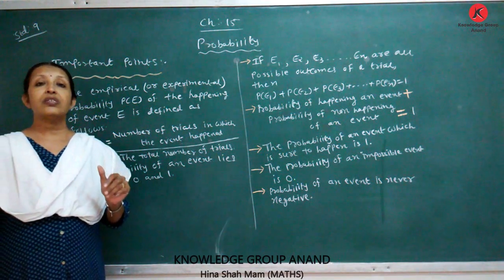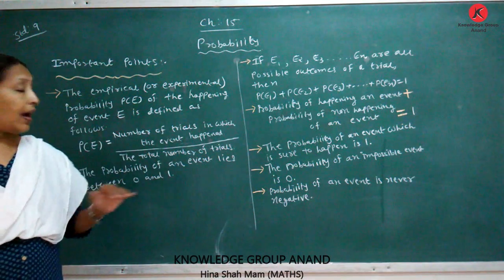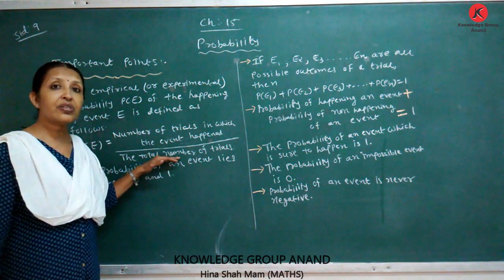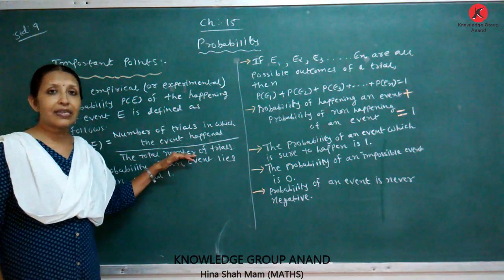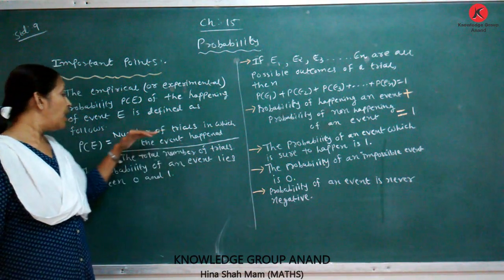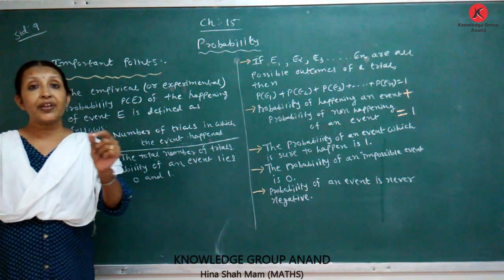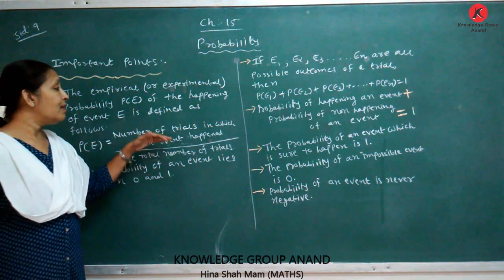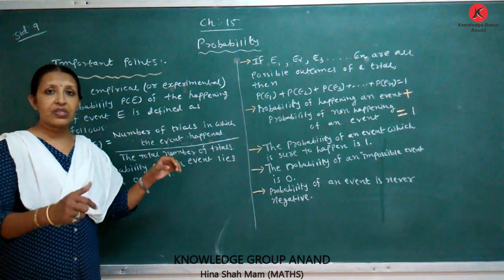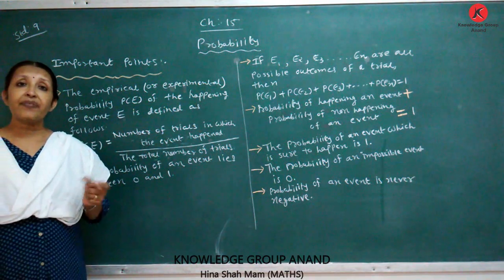Suppose we throw the dice. Then how many total number of trials? 1, 2, 3, 4, 5, 6. Total number of trials is equal to 6. Number of trials in which the event happened: we get 1 upside. How many times do we get number 1?